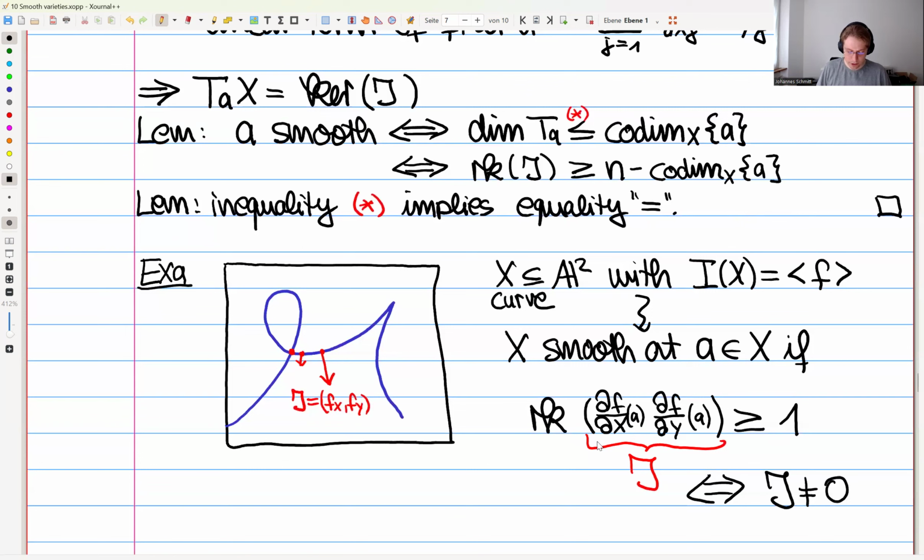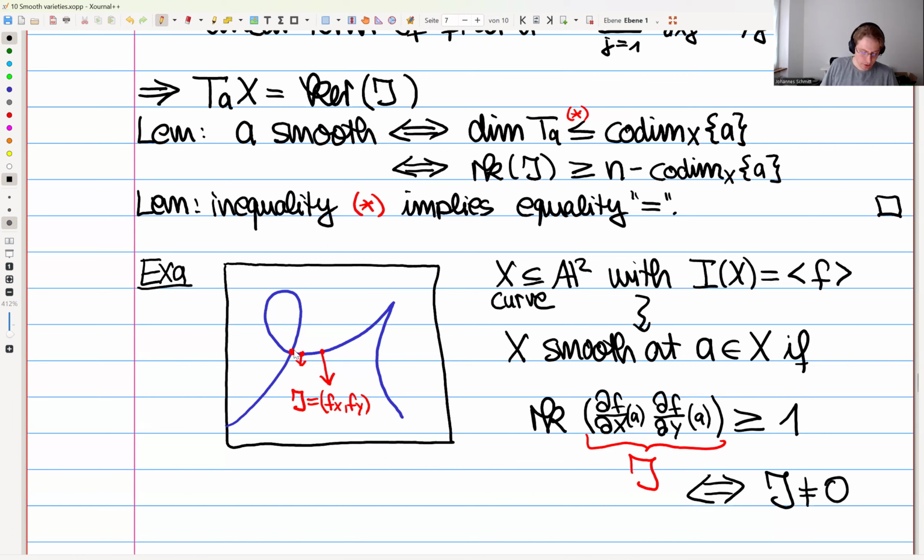First of all, the Jacobi matrix has one row associated to this generator and two columns associated to the variables x and y on A2, so it is given by these two partial derivatives. The codimension of this curve is 1, n is 2, so 2 minus 1 is 1. So X is smooth at this point if and only if this matrix has rank at least 1. But this is equivalent to saying that this vector shouldn't be 0. In other words, J shouldn't be 0.